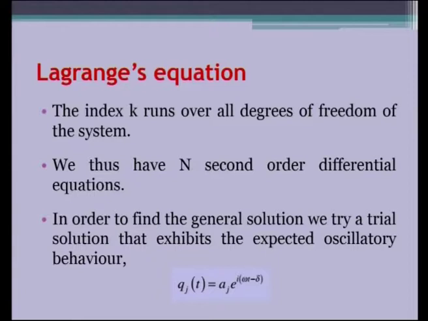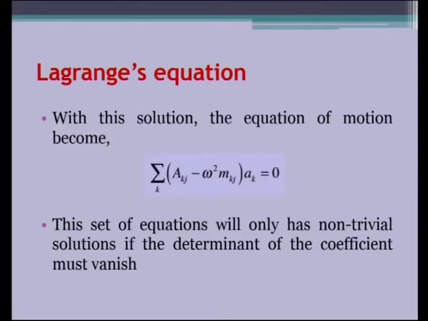See, the index k runs over all degrees of freedom of the system. We thus have n second order differential equations. In order to find the general solution, we try a trial solution that exhibits the expected oscillatory behavior. This is the oscillatory general solution, which is what we are expecting. So, it is a methodology by which we could obtain the regular equation. So, we use that here. With this solution, the equation of motion becomes a very simple one. Of course, this n can run for all the degrees of freedom.